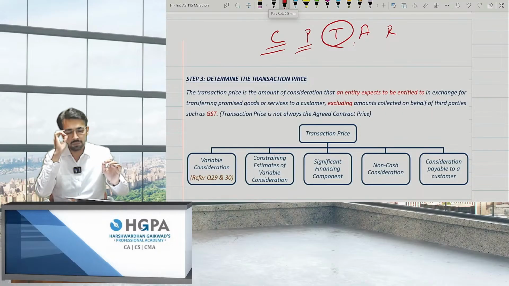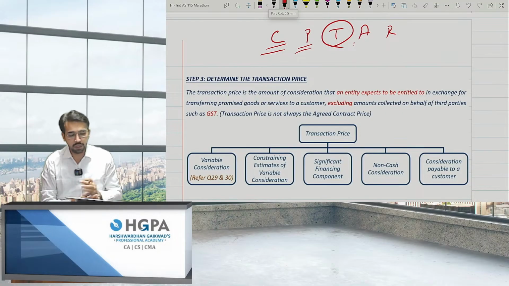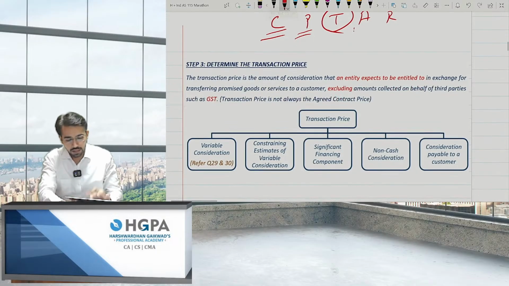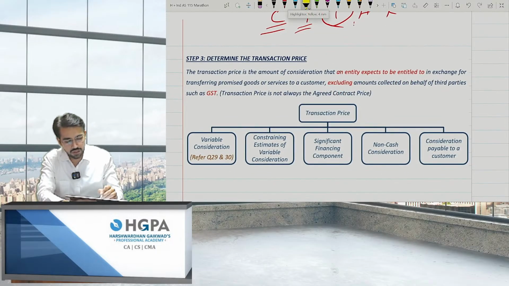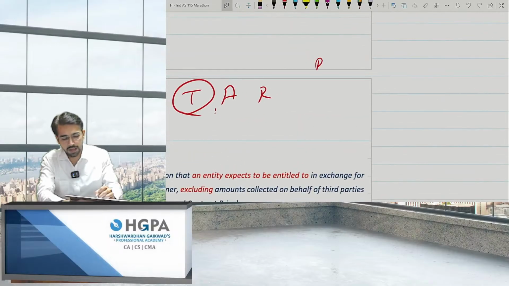Now, what is T? T means transaction price. What is transaction price basically? The transaction price is the amount of consideration that an entity expects to be entitled to in exchange for transferring promised goods or services to a customer, excluding amounts collected on behalf of third parties such as GST. For example, if I'm making a sale, so the entry becomes bank to sales, right?